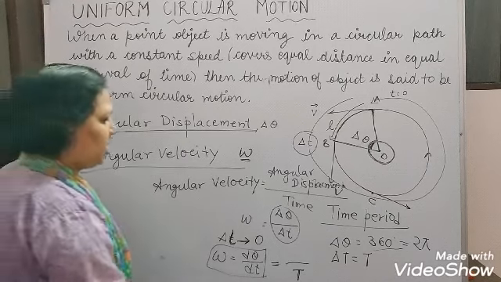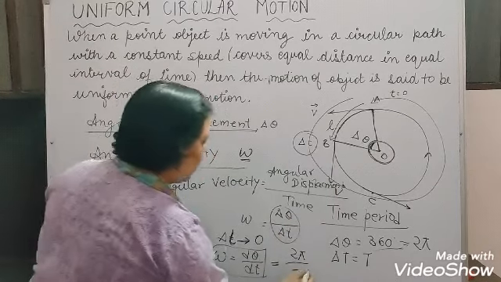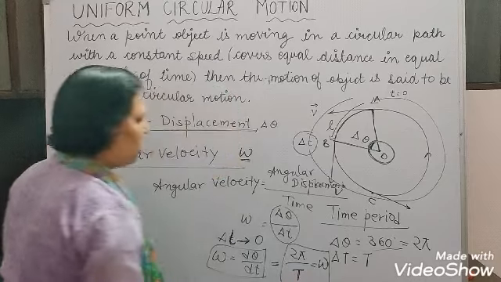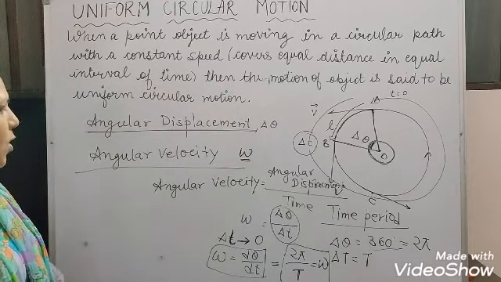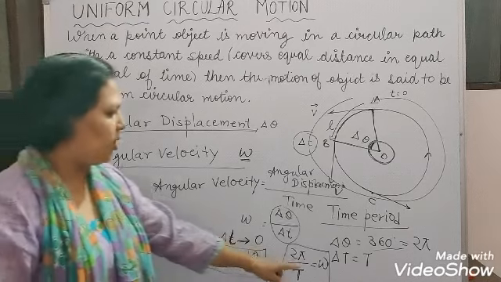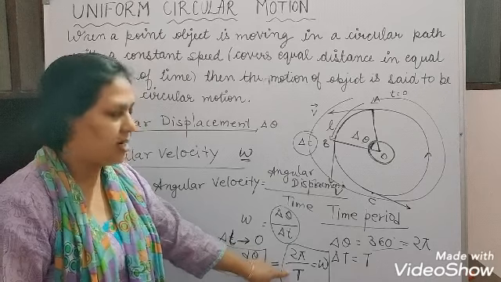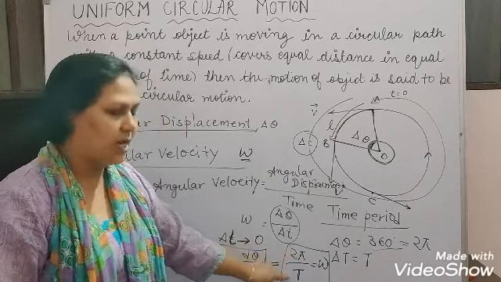So here another formula will come, that omega is equal to 2 pi upon T, or you can say that angular velocity is equal to 2 pi upon time period.